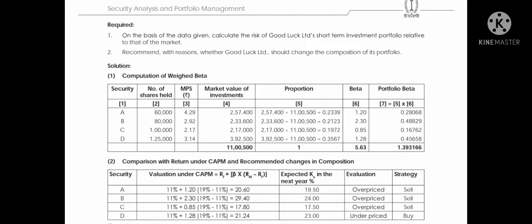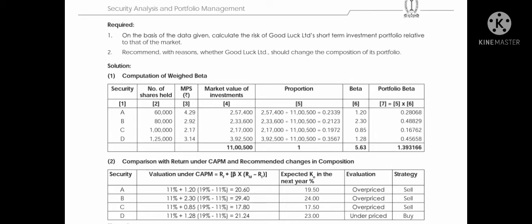Beta value is provided in the question. If you multiply the proportion by the beta value, we can calculate the total beta of the portfolio. That is the short-term undiversifiable risk of the investment. That is the answer for question number 1.